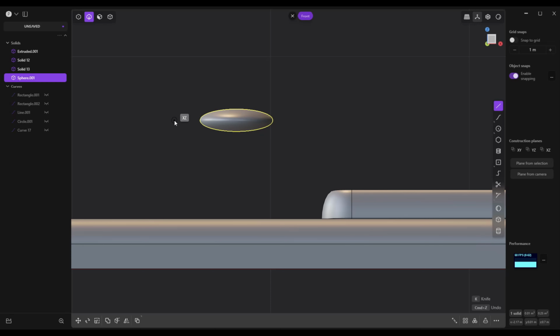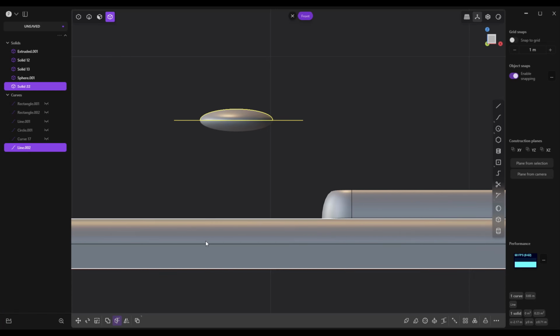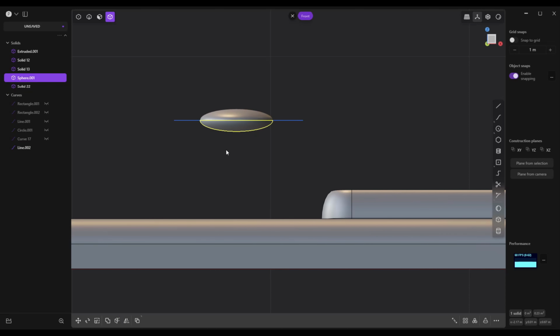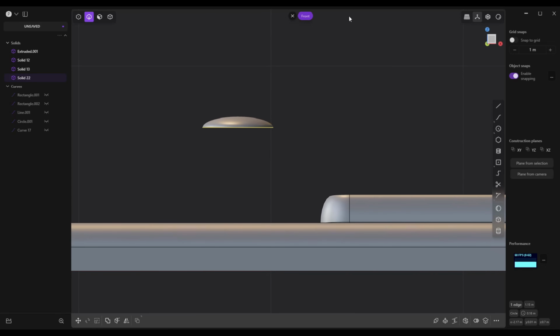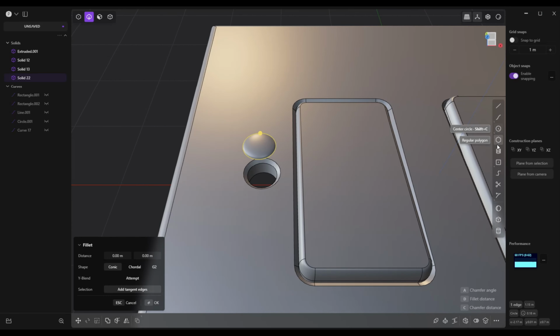Grab a line. Run it over the center. Like this. Right click. Click on C to cut. Click your object. Go to object mode. Click on the bottom, delete that, select the line, delete that as well. Now we need to create an opening for the, what's it called, for the screwdriver to fit in, the slot or whatever you want to call it.